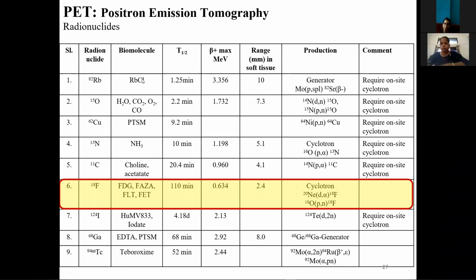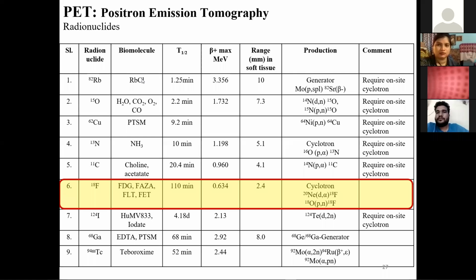The lowest half-life is of rubidium-82. So if we see only the half-life, obviously we'd prefer rubidium-82. But the problem is that rubidium-82 has a beta plus energy of 3.3 MeV. Since the energy of 3.3 MeV is there, it will obviously travel more before annihilation, and because of that, the range is almost 10 mm.